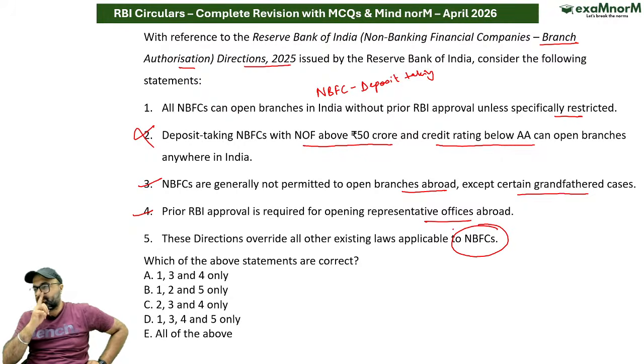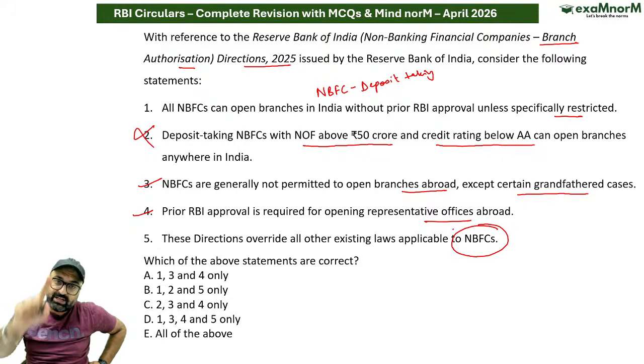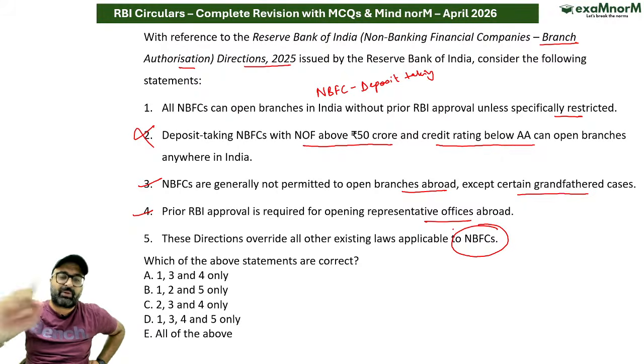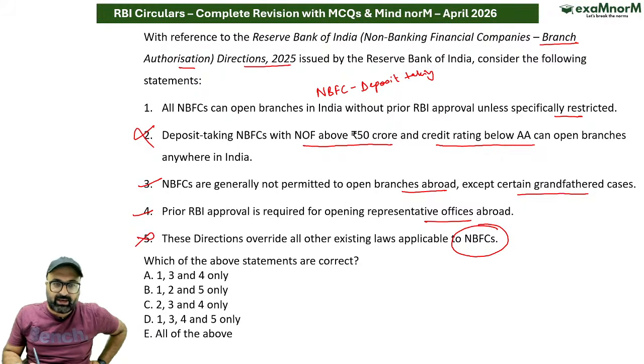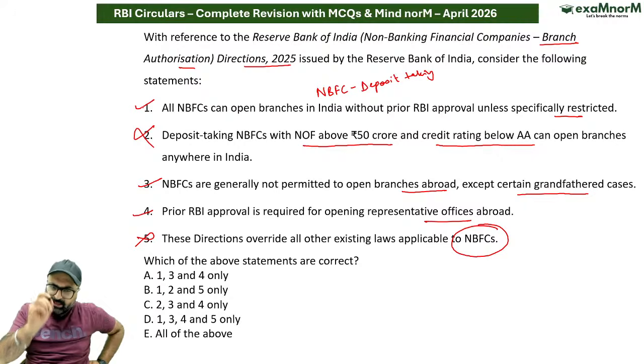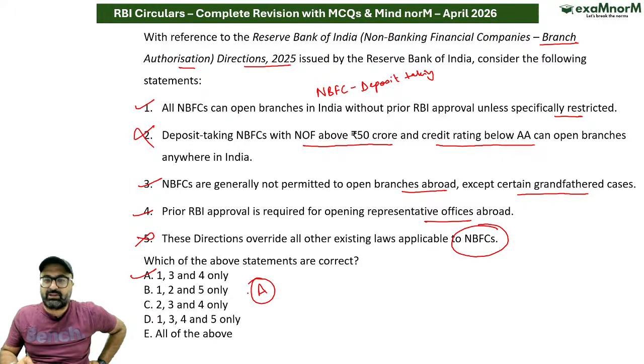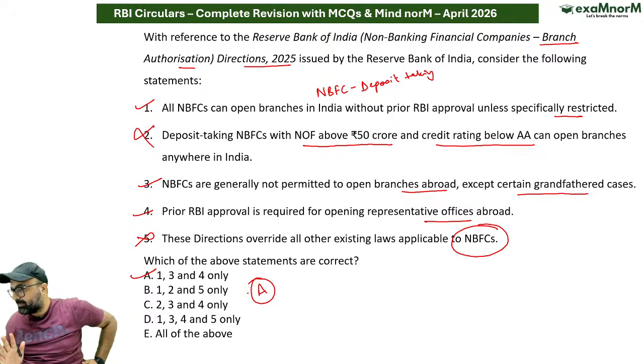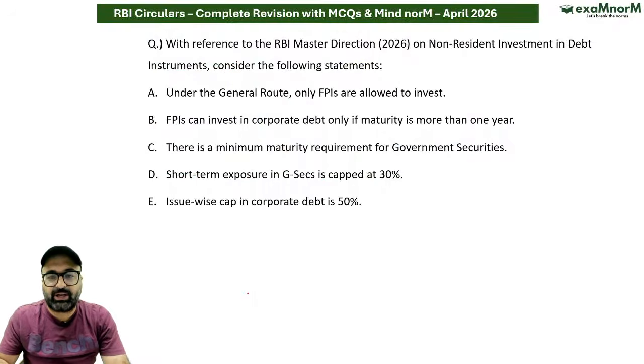These directions override all the other existing laws applicable to NBFCs. No sir, these directions only and only override those directions which are related to opening up the branches. So keeping this in mind, this is also incorrect, but I'll take this point as correct. So the answer to this question as per this context will be A statement. Okay, clear. Let's move on to the next question.